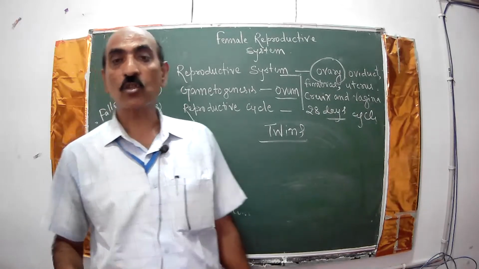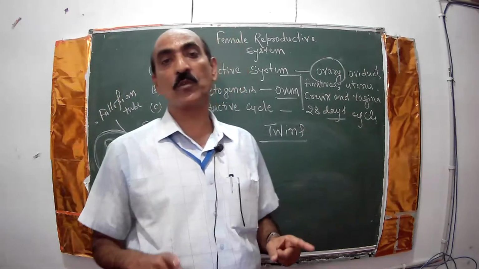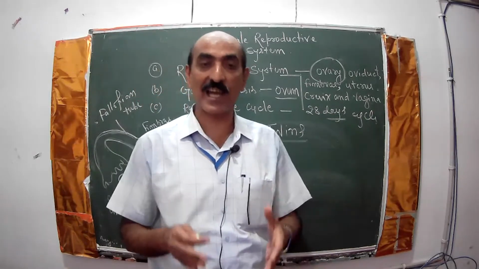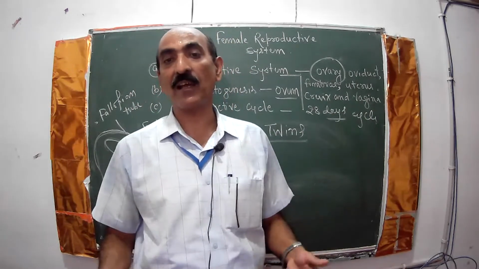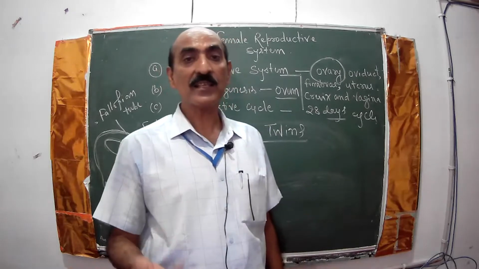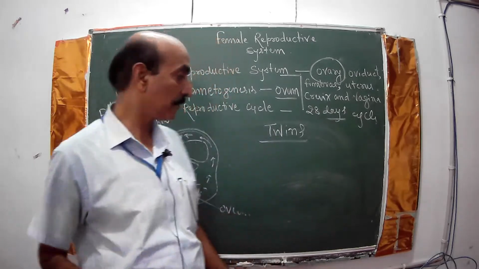So who are twins? Twins are those two or more individuals who are born at a time from the same mother.